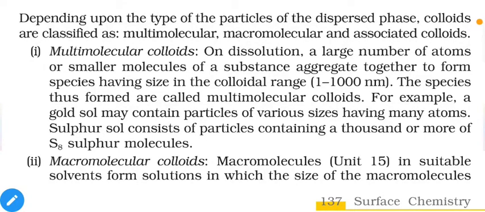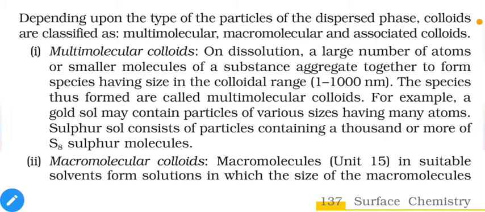For example, a gold sol may contain particles of various sizes having many atoms. A sulfur sol consists of particles containing thousands or more of S8 sulfur molecules. That means we are using small tiny particles, and these particles will combine with each other to create a larger sized particle which lies in the colloidal range.